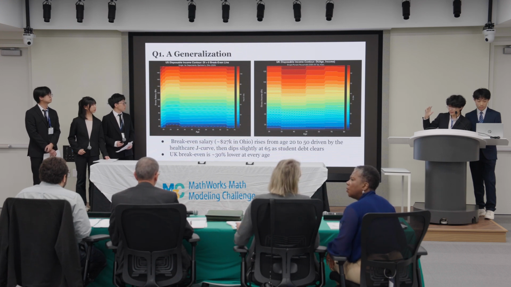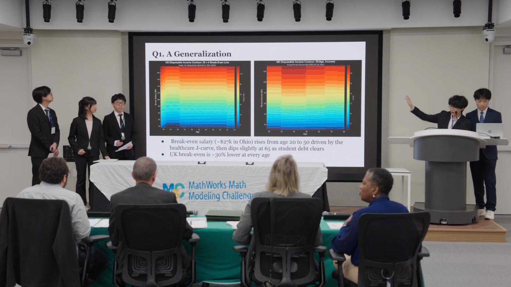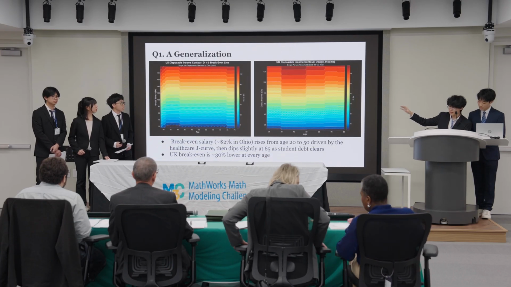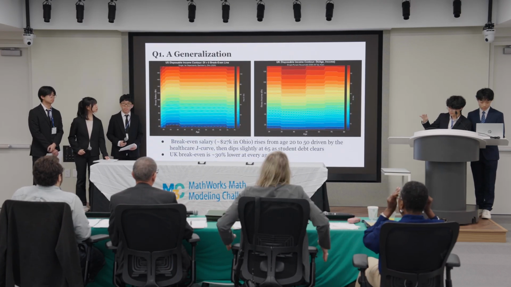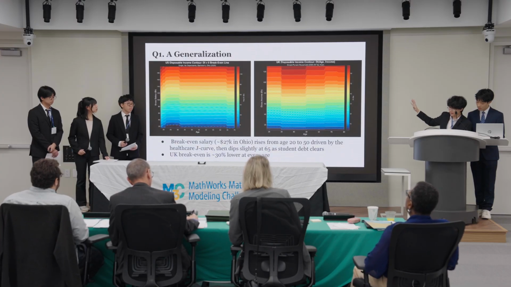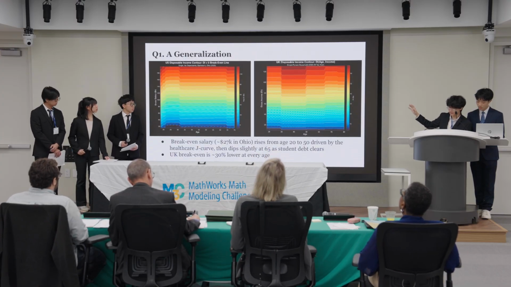Now zooming out from individual profiles, we map disposable income across every age and salary combination for a single male in Ohio that has a bachelor's degree. On the left, the dashed line marks the point where anyone below it can't cover essentials. It rises with age because healthcare gets more expensive and then dips at 65 when student debt clears. On the right, the UK break-even age is roughly 30% lower at every age.